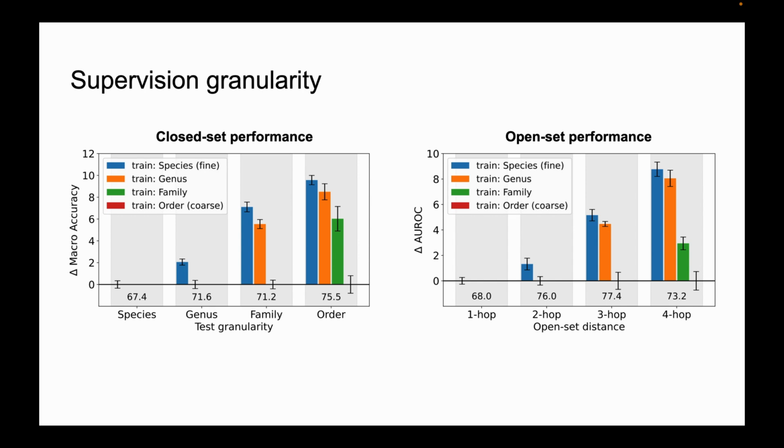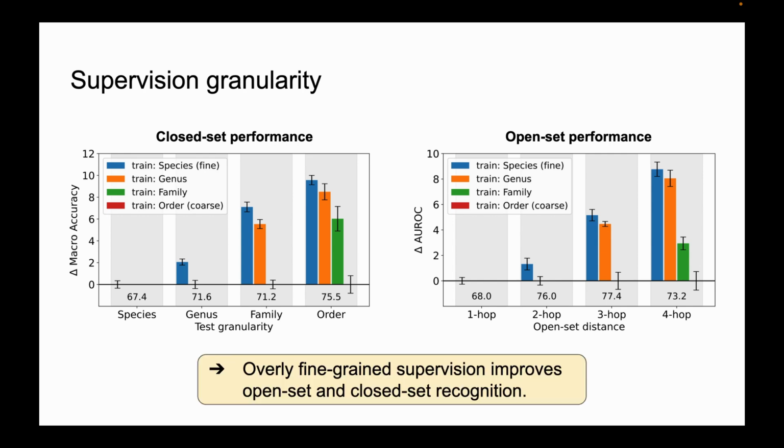Let's have a look at the role of supervision granularity. The baseline at 0 is the performance of the models that are trained and tested at the same granularity, while the bars show the models that are trained on finer grained labels and then pooled to the coarser granularity for evaluation. We find that overly fine-grained supervision improves both open set and closed set recognition, which could be explained by the correlation observed by Weiss et al.